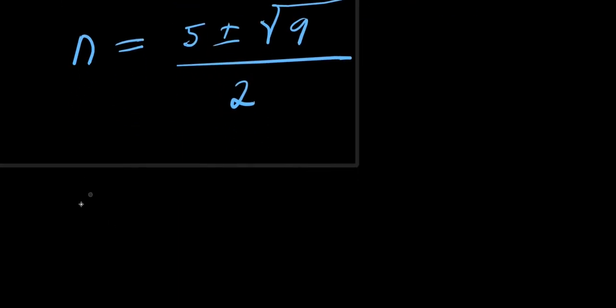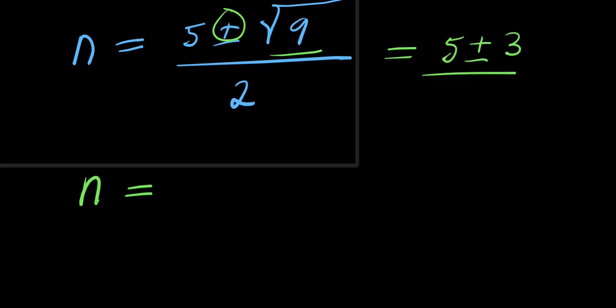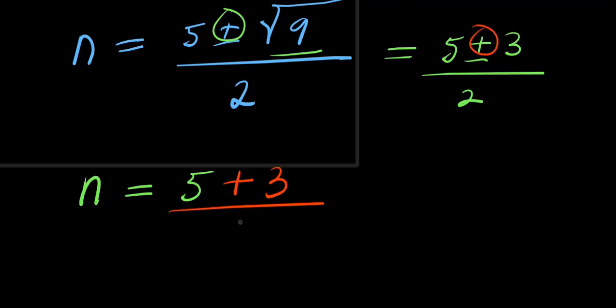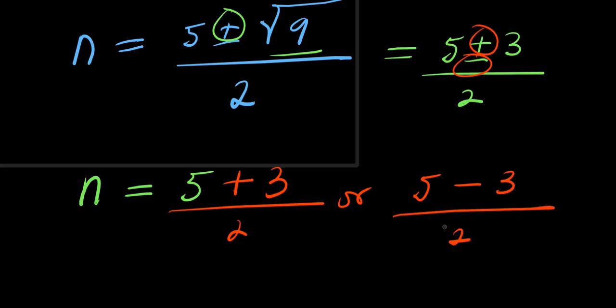So from here we have n equals, let's take the positive first. Remember, square root of 9 is 3, so we have 5 plus or minus 3 divided by 2. If you take the positive value, 5 plus 3 divided by 2, or if you take the negative value, 5 minus 3 divided by 2.